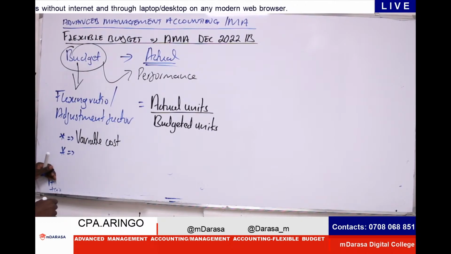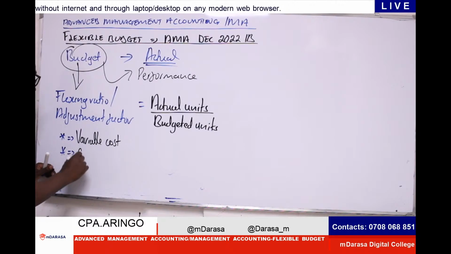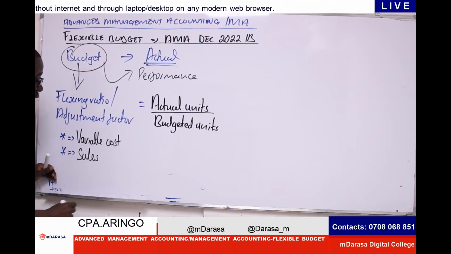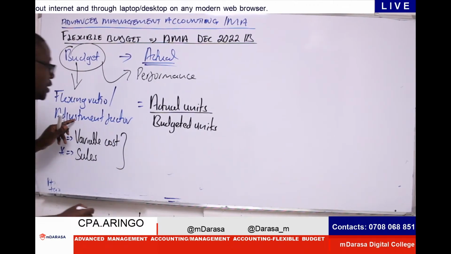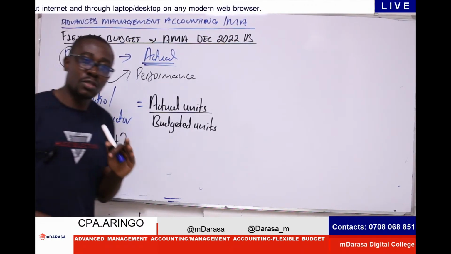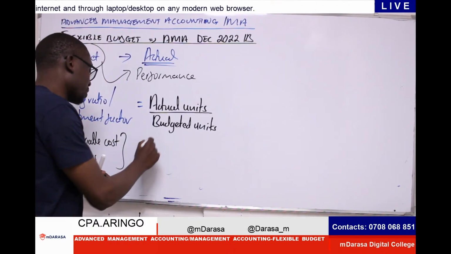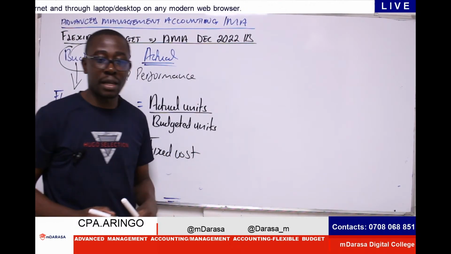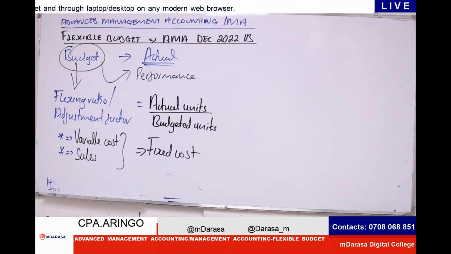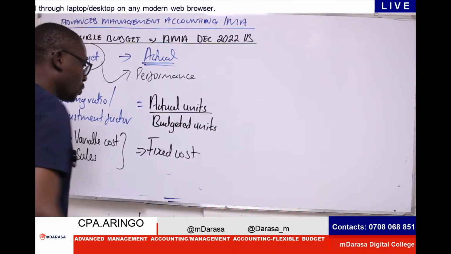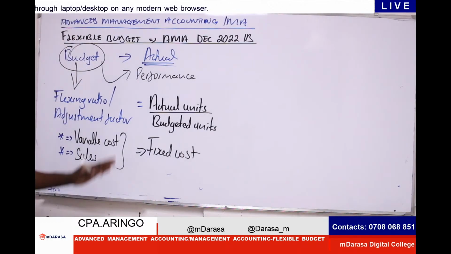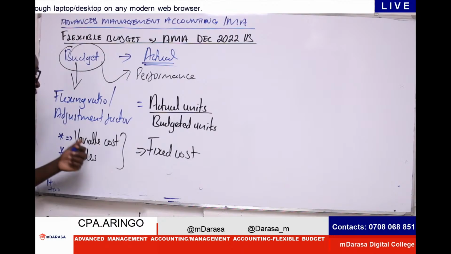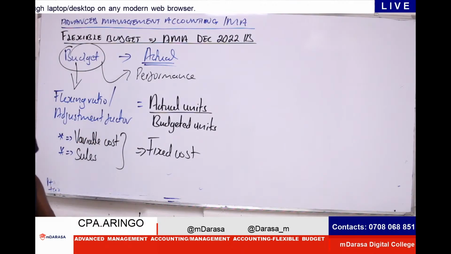Number two item to be affected by the flexing ratio is what? The sales. So these two components will be affected by the flexing ratio. And that is to say that fixed costs will always remain constant. Fixed costs will not be affected by the flexing ratio. So at any given point in time, whenever we are adjusting our budgeted data, we know very well that fixed costs will remain constant. The flexing ratio we prepare will affect the variable components and the sales component.